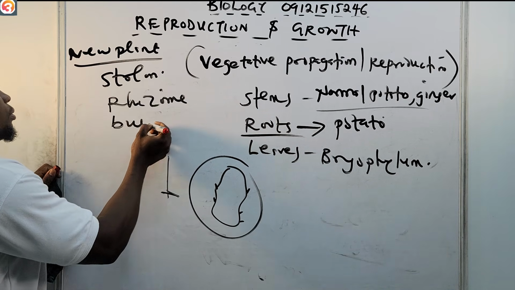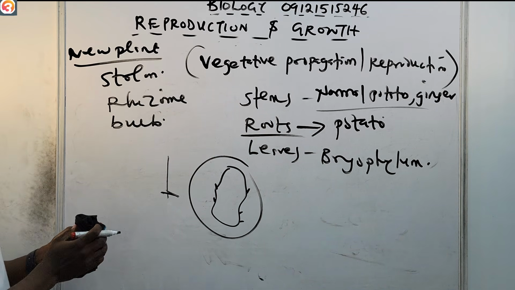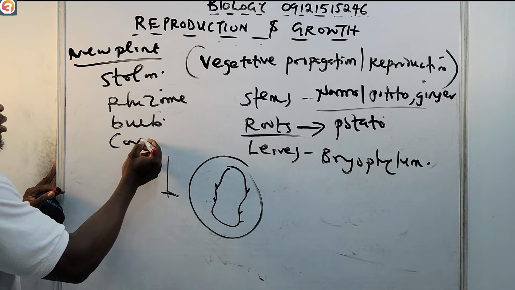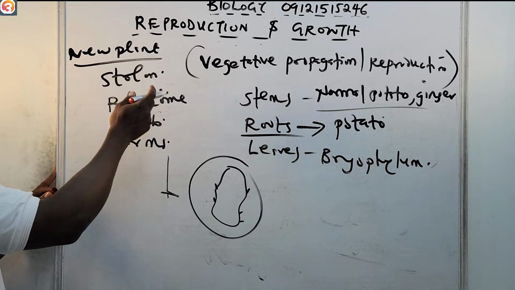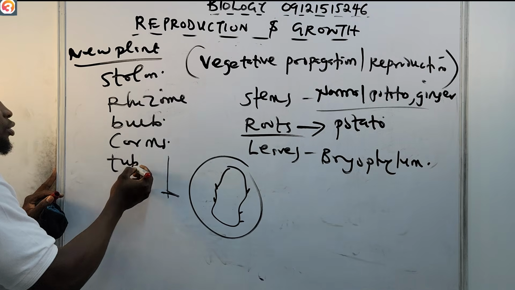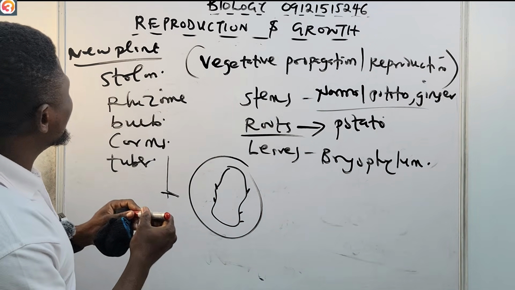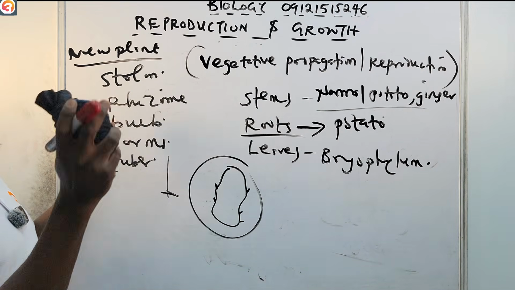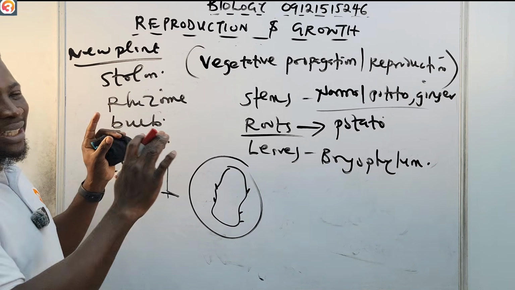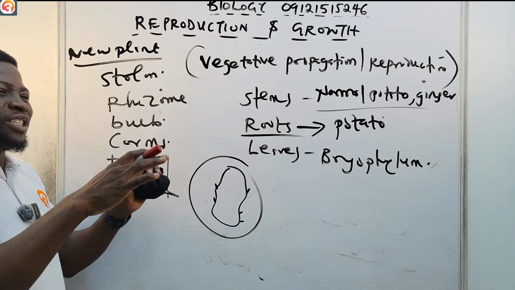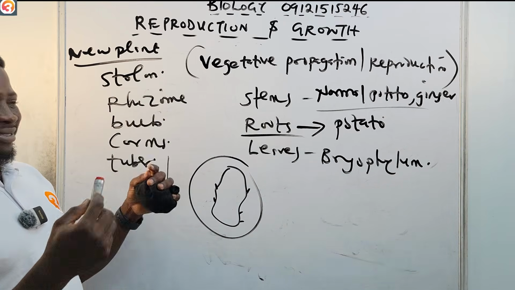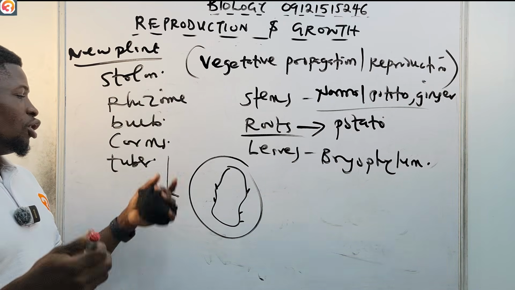Okay, like the bulb. All of these are special reproductive parts found in the plant. Even the corms, we have the stolon, the rhizome, the bulb, the corms, the tuber, and the runners. So that is what vegetative reproduction is: any form of asexual reproduction where a new plant is gotten from part of the parent plant, except the flowers, or grows from specialized structures meant for reproduction in the plant, such as the stolon, the rhizome, the bulb, the corms, and the tubers.